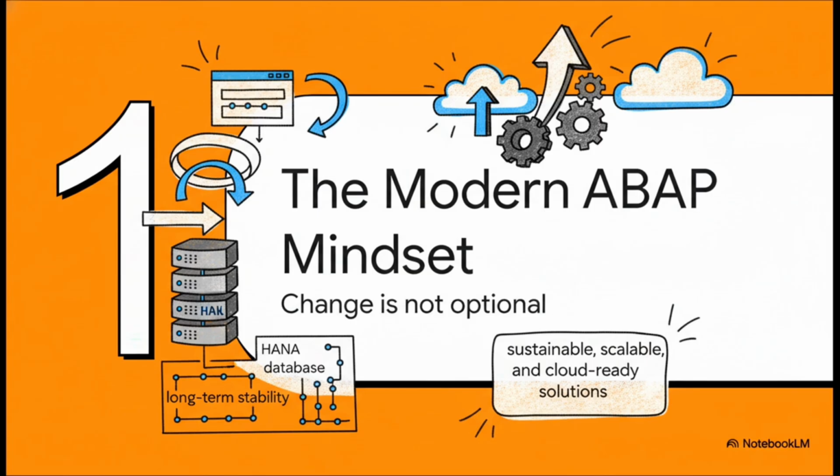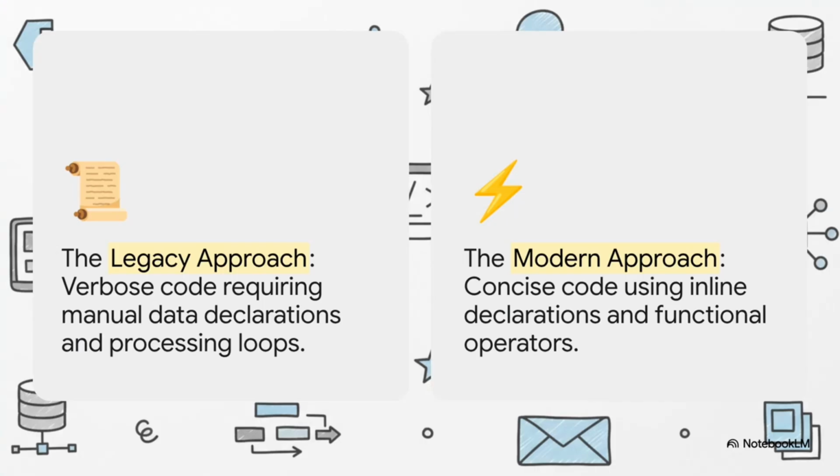This isn't just a friendly suggestion. This stuff directly impacts your performance and the long-term health of your system. And this right here, this slide just says it all. I mean, look at the difference. On the left, you've got the old way, verbose, separate lines for everything, declaring the data, selecting it, looping through it. But on the right, the modern way does the exact same thing in 2 lines.